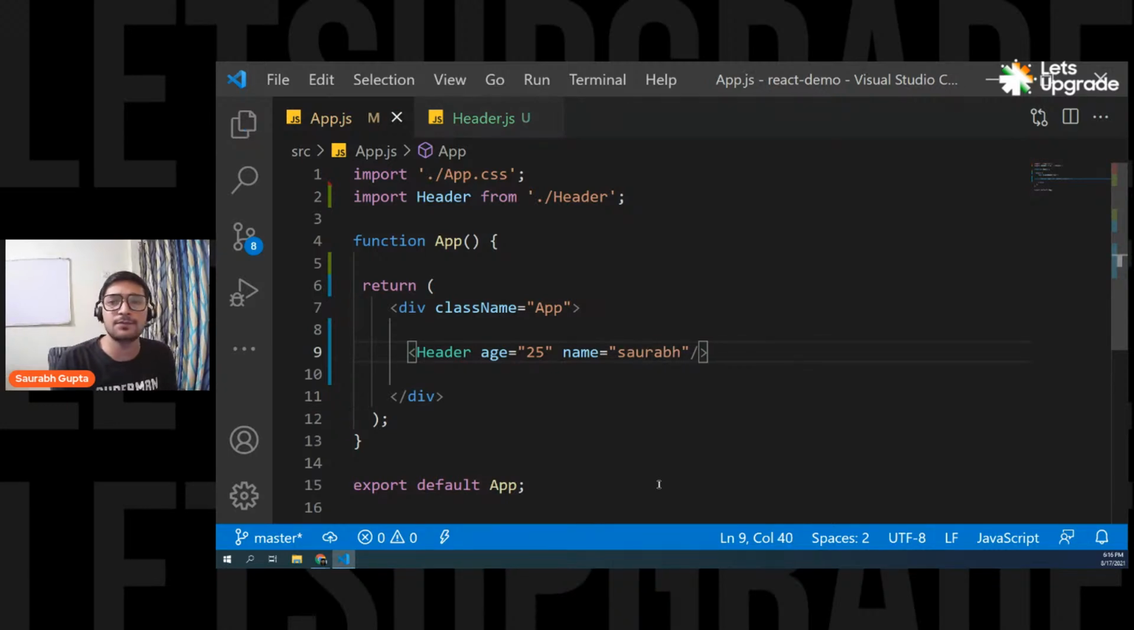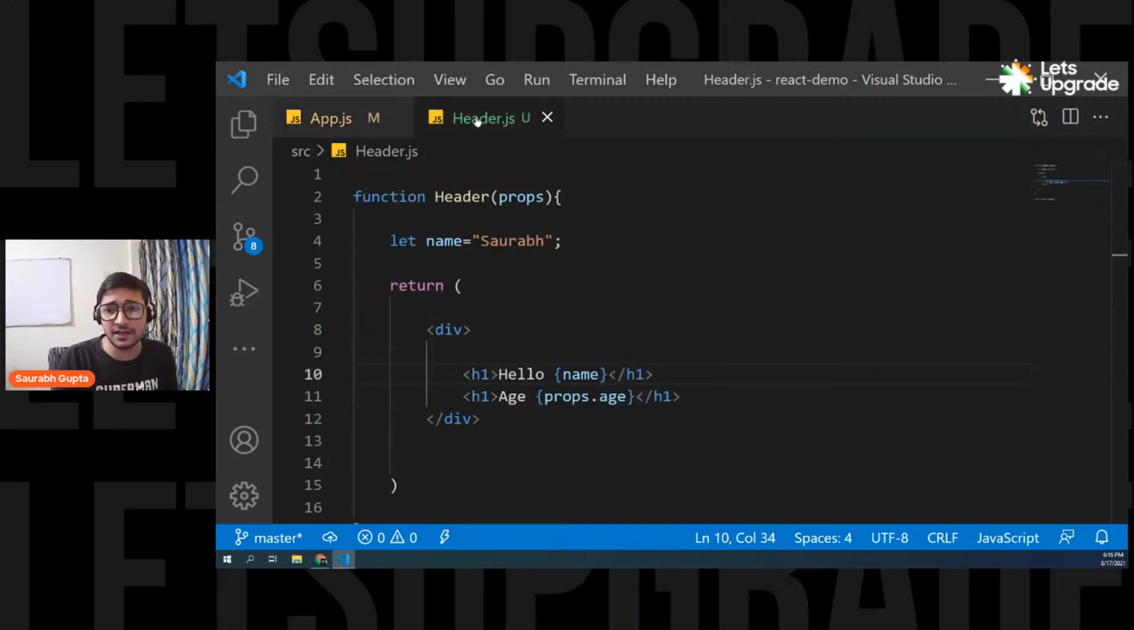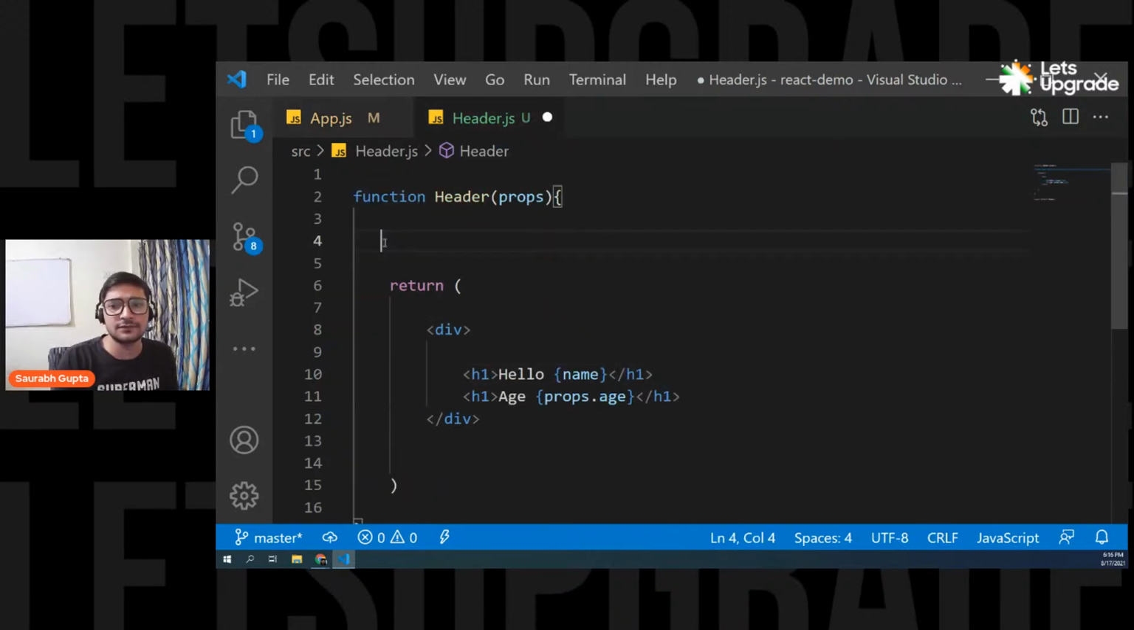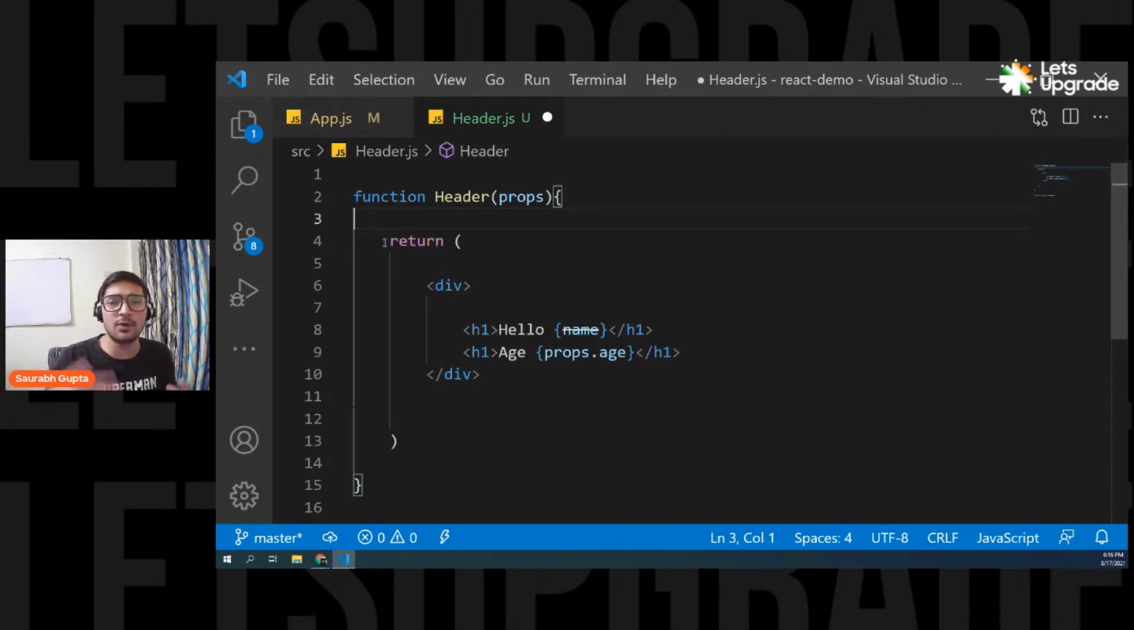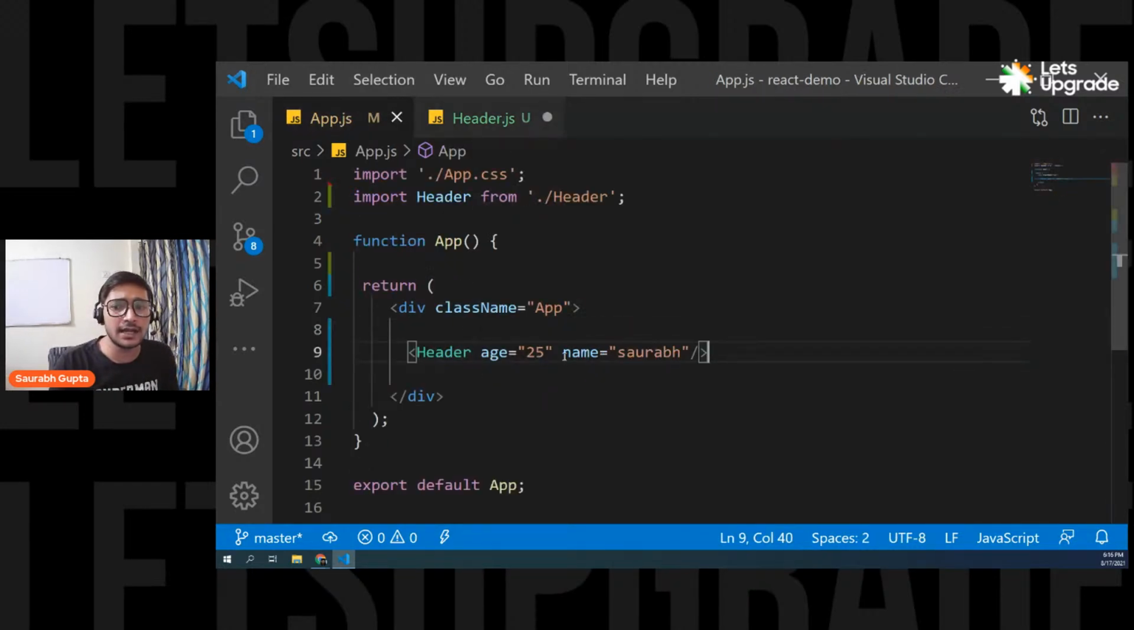I pass name Saurabh. That means I'm passing one more property. Can I access it? Yes, definitely. Now let's say we remove this. I'm removing the inbuilt variable. I simply remove the variable that was in the header component. Now it's not there. Now guys, you can see that I'm passing a name property.